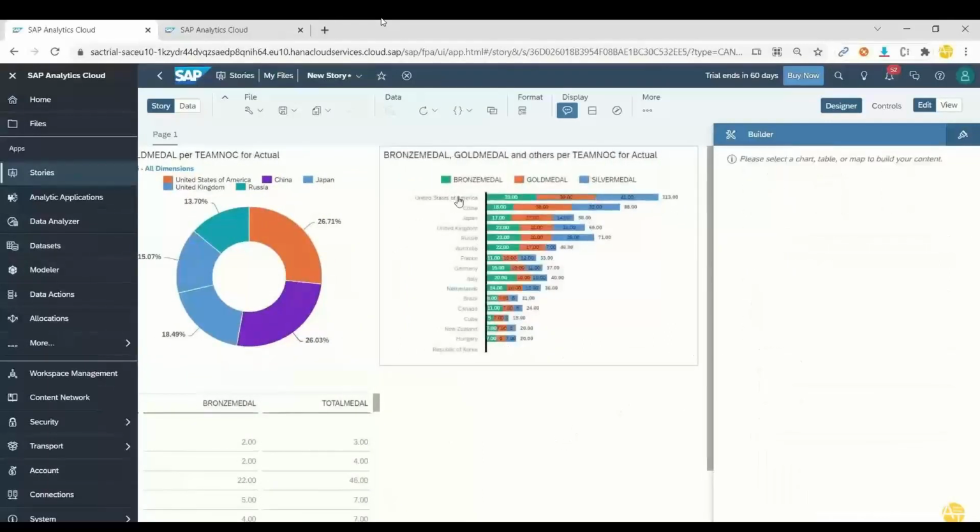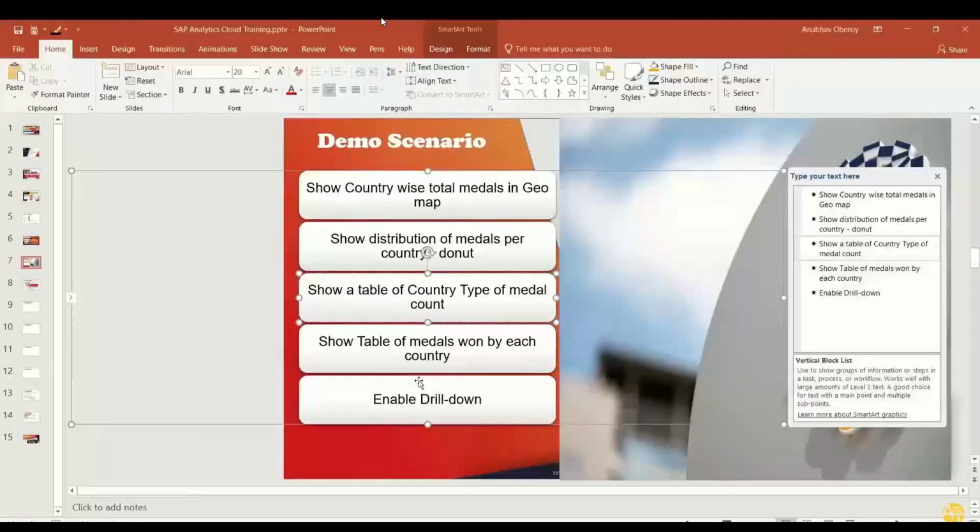Let me expand this whole chart. So it is showing green color as bronze, gold medal as orange, and silver medal as blue. So this is how you can see it is showing a distribution. So it's very good to also show distribution of data.